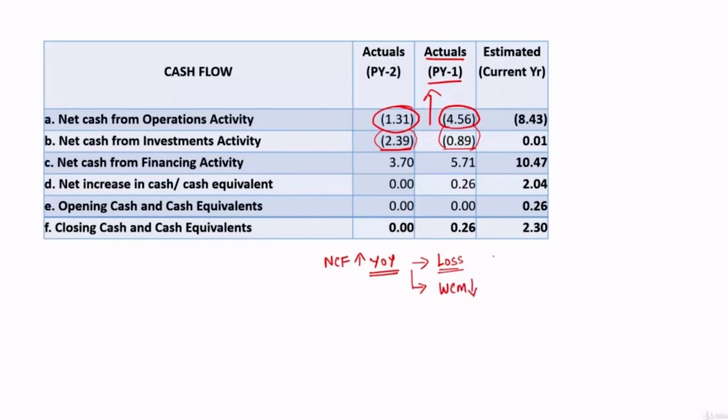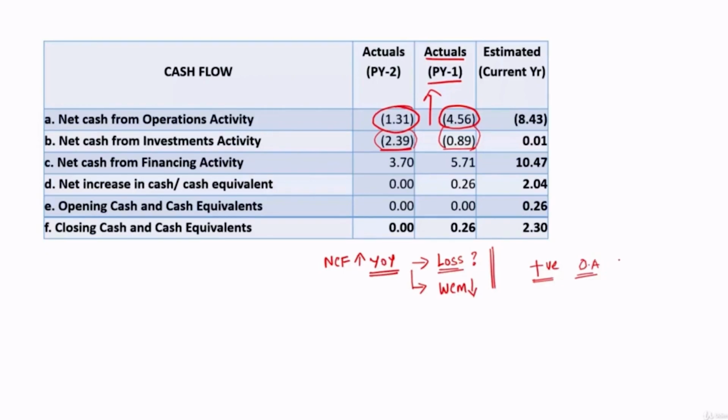So the sanctioning authority will be interested in knowing the reason for the negative cash flows, and whether it is because substantial money is getting locked in working capital assets, inventories, debtors, and whether steps have been taken, because ideally, or for that matter any business, they should generate positive cash flows from operational activities. Negative cash flow from operational activities is not a good sign.